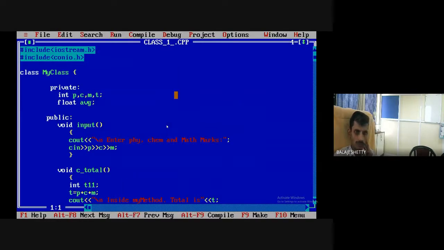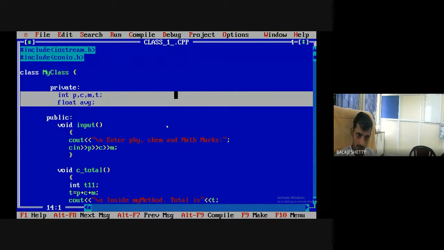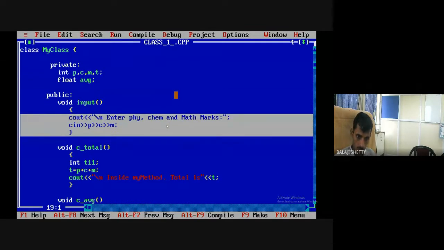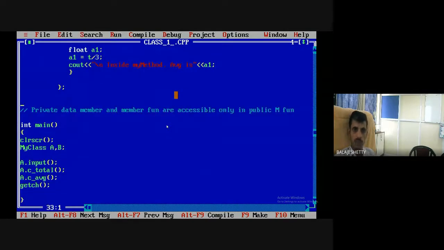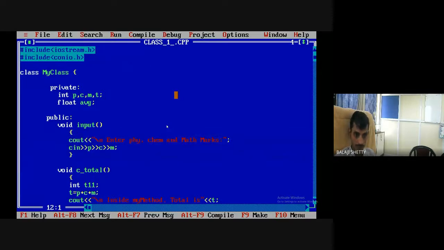Yes. So here we have defined the private data members, which are accessed in the public member function. Here we have taken C total for calculate total, C average for average. Here we are calling the function. Now what if I declare a private member function?